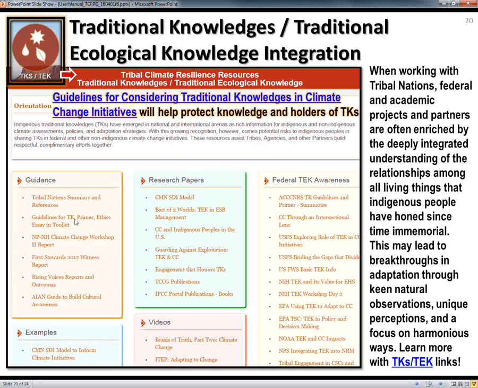It also includes the guidelines, and that includes a bibliography which will really help tribes develop policies when they're working with academic and federal partners to more effectively plan ahead for how all the materials and technologies and deep knowledge developed over millennia that is being shared is correctly handled and holistically integrated so that the values and goals of the tribe and community can be more effectively the focus of each climate initiative.